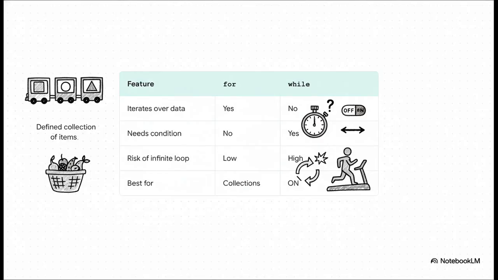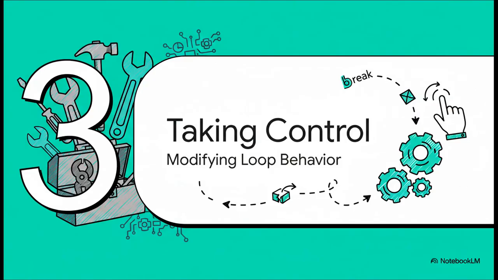So how do you pick which one to use? Honestly, the choice is usually pretty straightforward. If you have a collection of items, a list, a string, whatever, and you want to process each one, the for loop is your best friend. But if you need to just keep doing something until a situation changes, a while loop is exactly the right tool for that job. Okay, now that we've got the basics down, let's open up the toolbox.